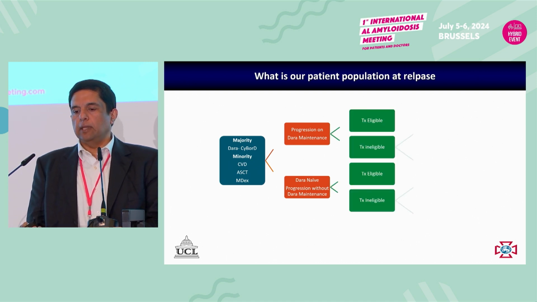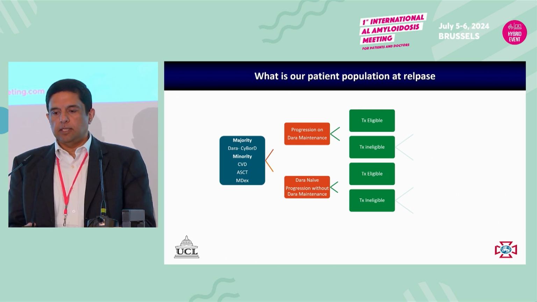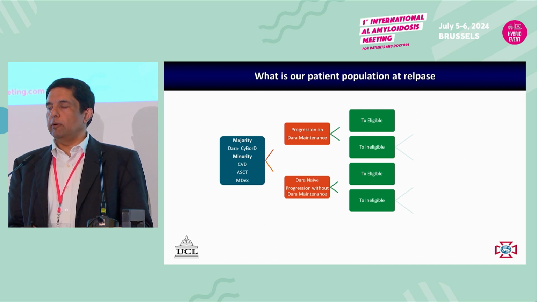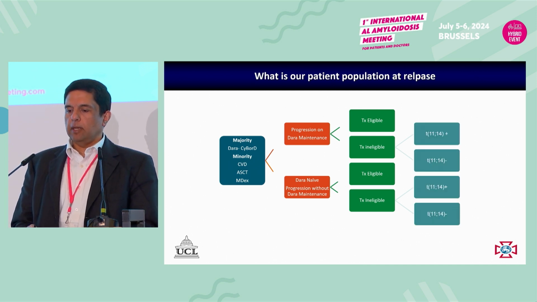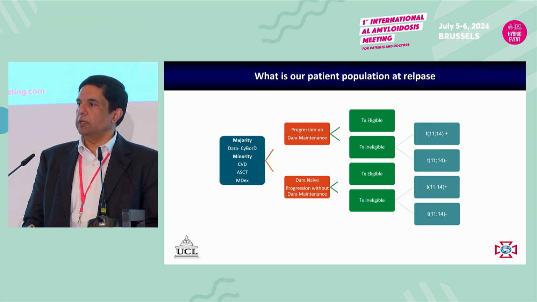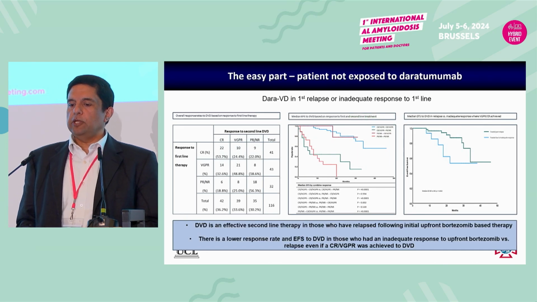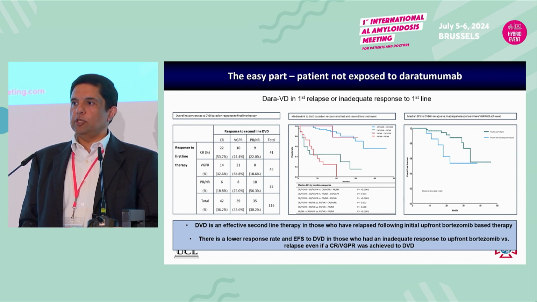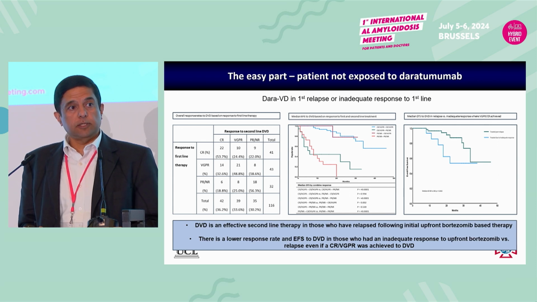And then based on that, we can decide how the treatments go ahead. Certainly within our practice, one of the things to consider is whether the patient is transplant eligible or not transplant eligible. And then we have the cytogenetic marker: is the patient t(11;14) positive or negative in each of these cohorts. I think for the patients who haven't had DARA, the answers are very simple. Give them a DARA-based regimen. Whatever DARA-based regimen you have, single agent, combined with bortezomib, combined with an IMiD, it works. And it works really well, and you get deep responses.